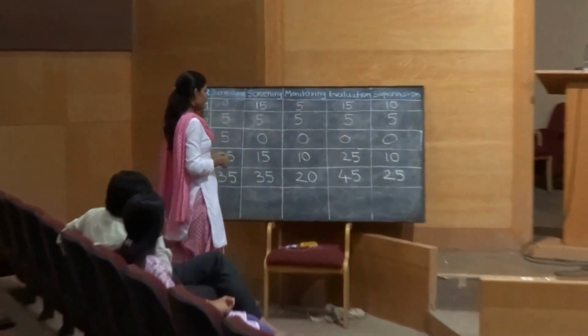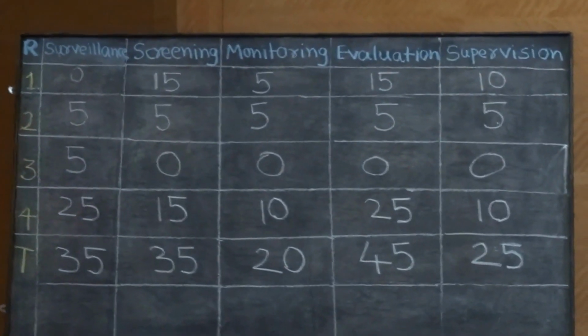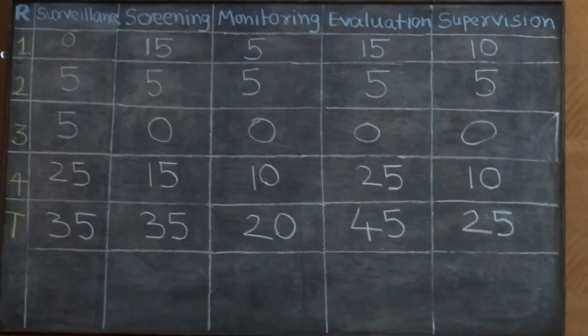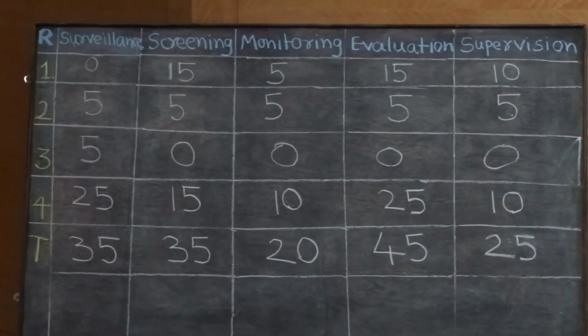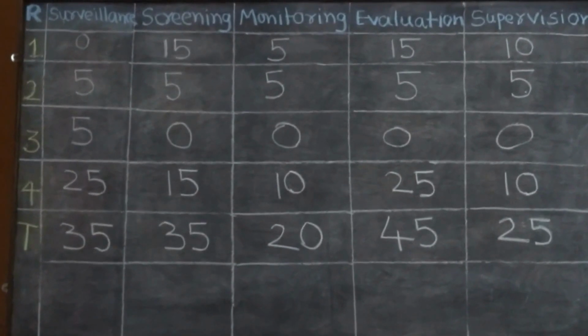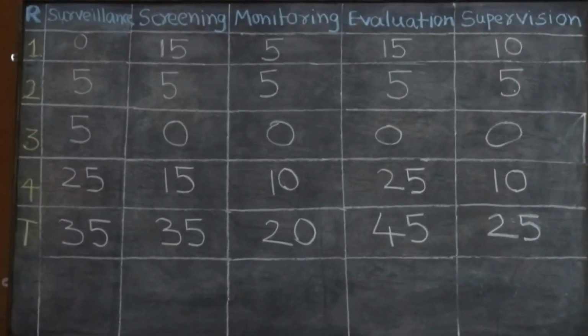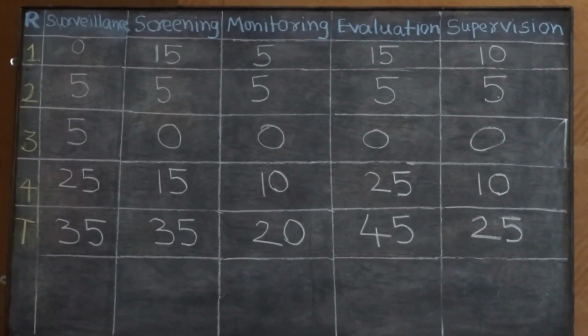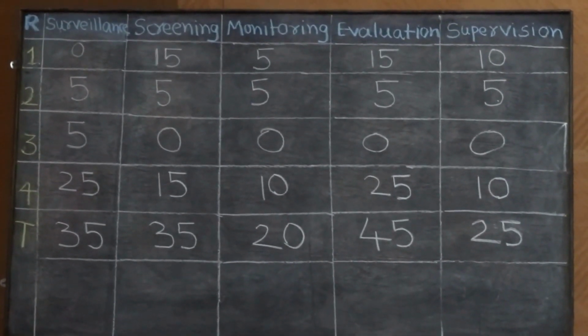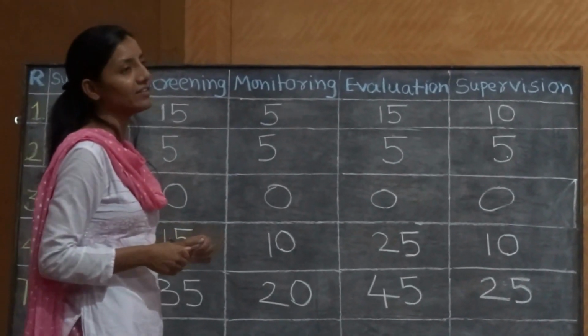So, the monitoring team got 20 marks. Clap for them. The supervision team got 25 marks. And there is a tie between the surveillance and screening teams. They got 35 marks. The winner is the evaluation team.